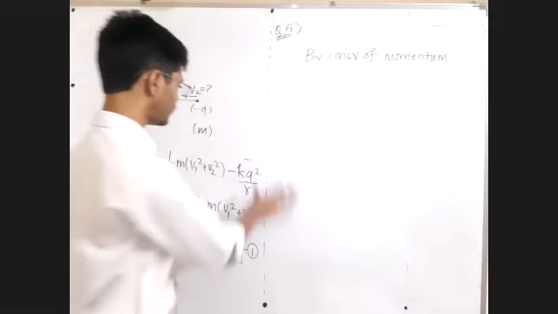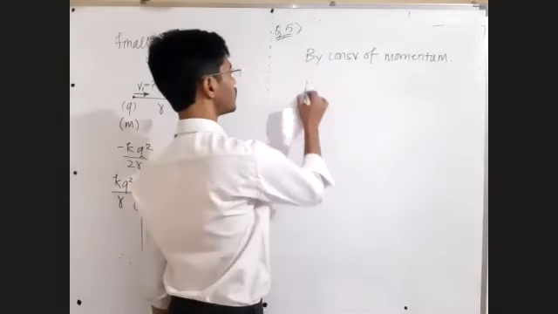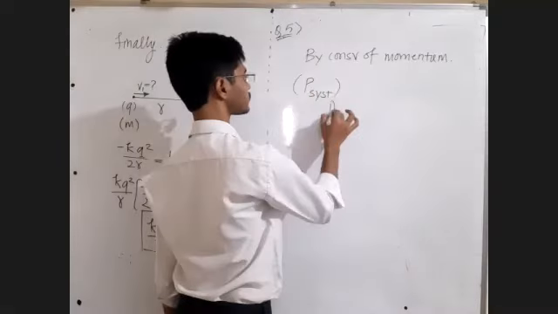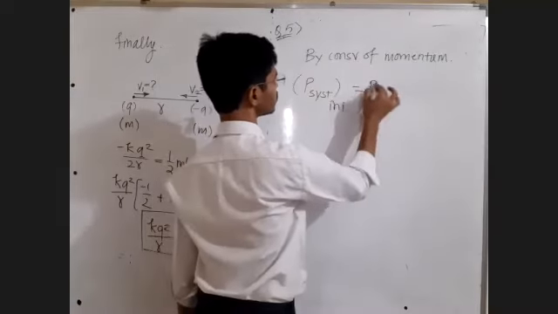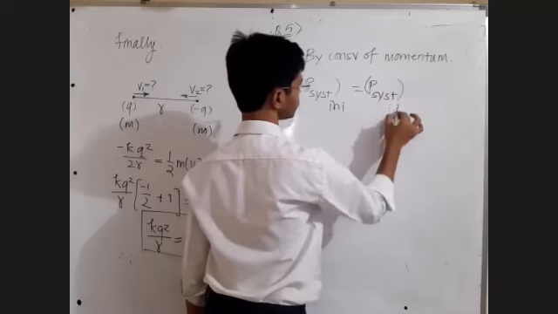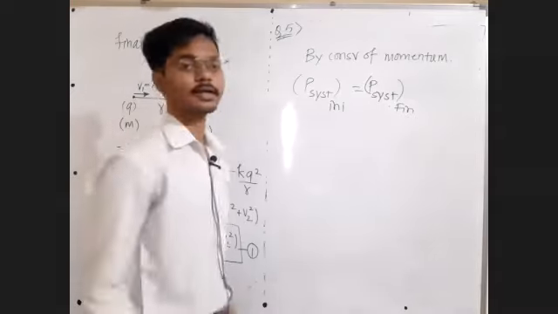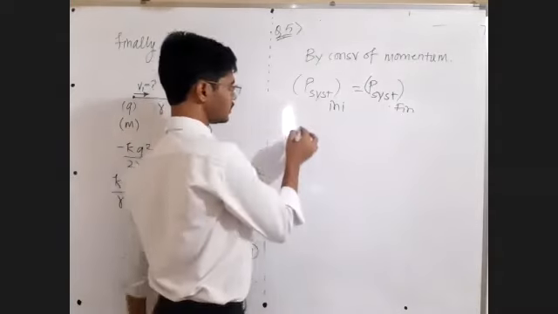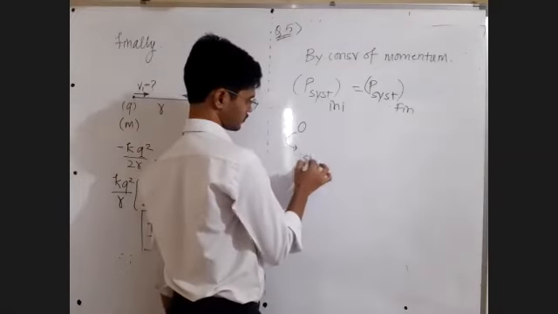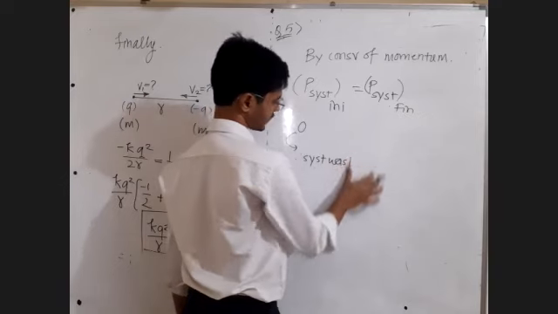Next, by conservation of momentum, total initial momentum of the system is equal to total final momentum of the system. Now, initially the system was at rest. Both the charges were at rest.